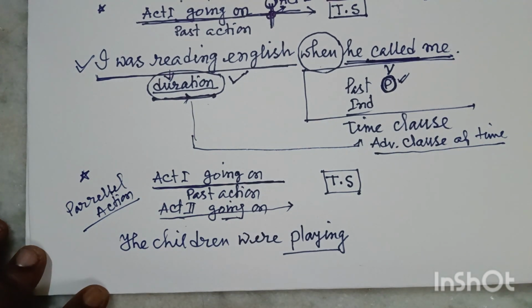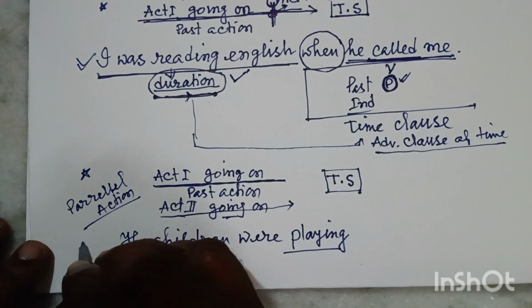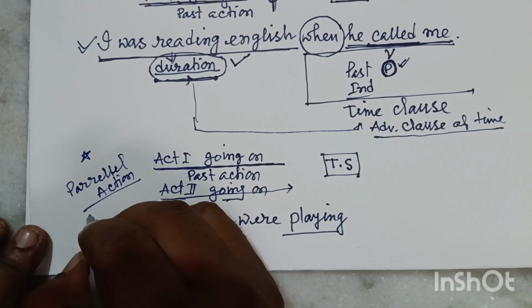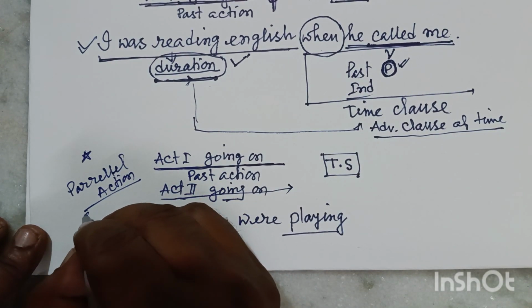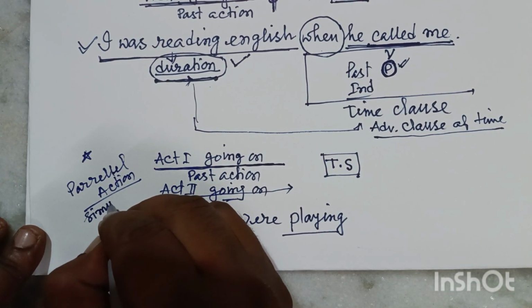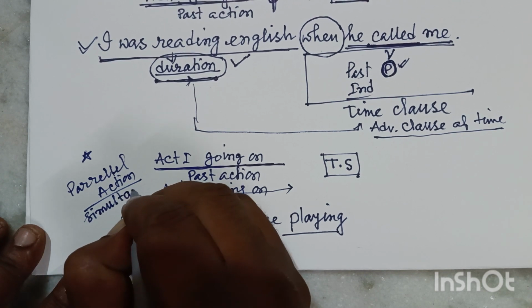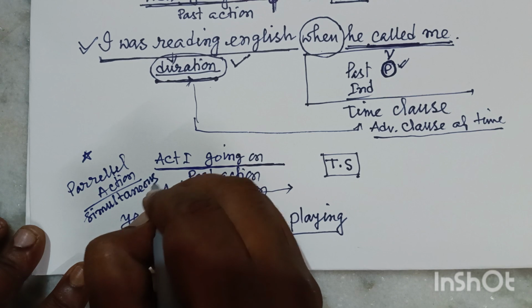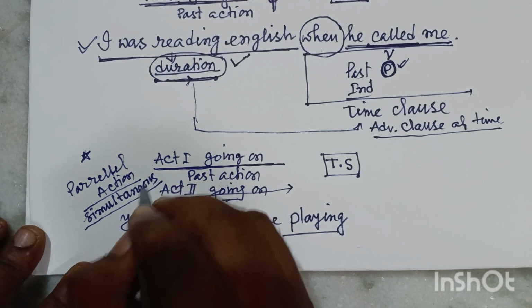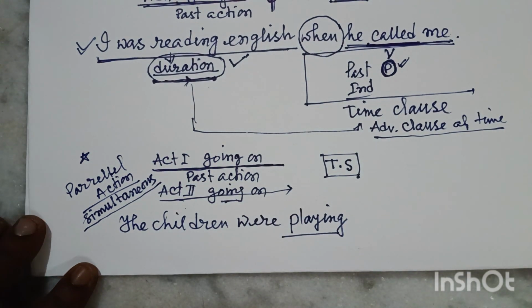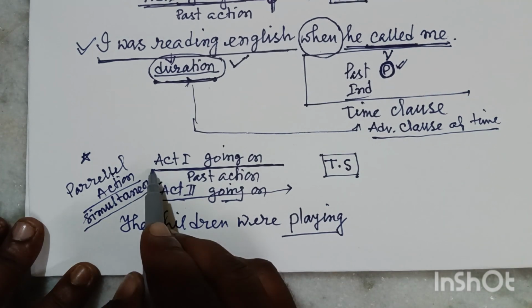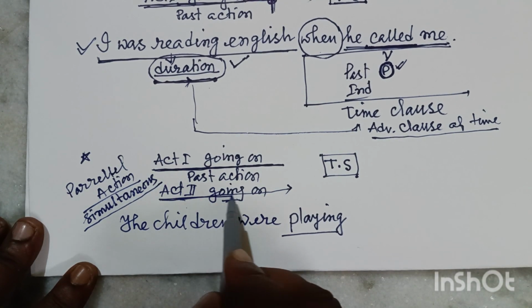Suppose two parallel actions were going on, or you can say simultaneous action. That means two actions were going on at the same time.